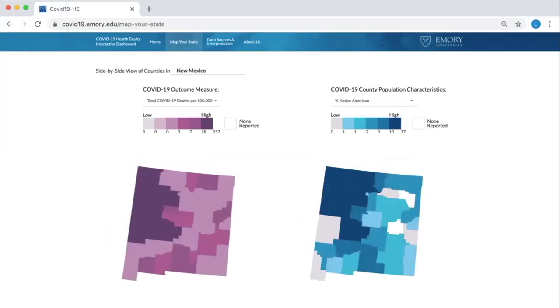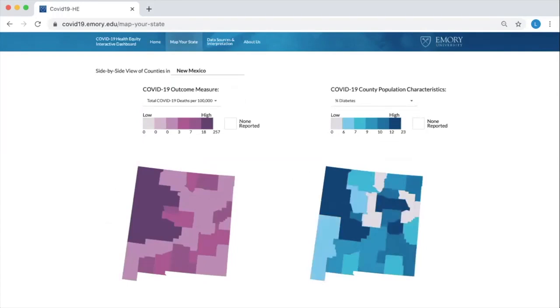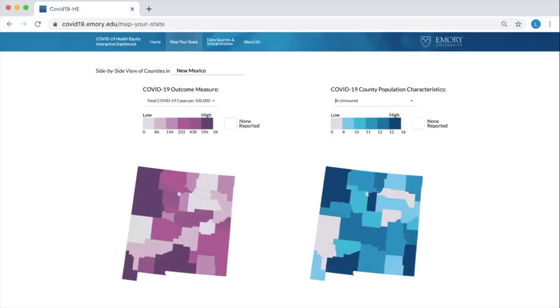Next door in New Mexico, we see a similar pattern, although the case and death rate is overall lower. Deaths per 100,000 tracks with the Native American population, as does diabetes. Lack of insurance tracks with cases per 100,000.